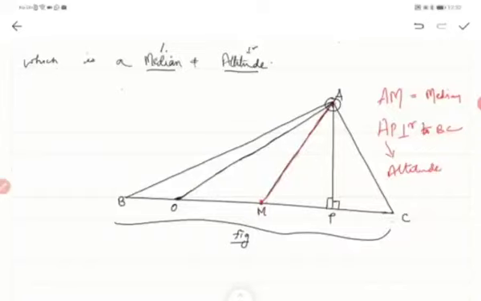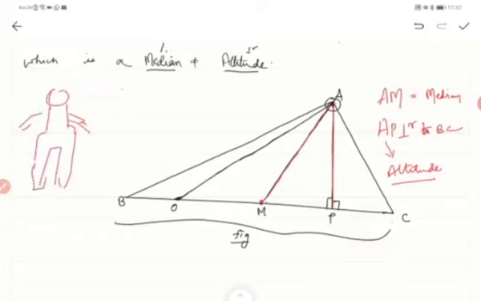Altitude, you can easily remember, is just like measuring the height. This will give you the height of a triangle. When you measure this, you can easily find the height of the triangle. Altitude means height. For example, if you measure your height, if there is some person standing, something like that, how do you measure?